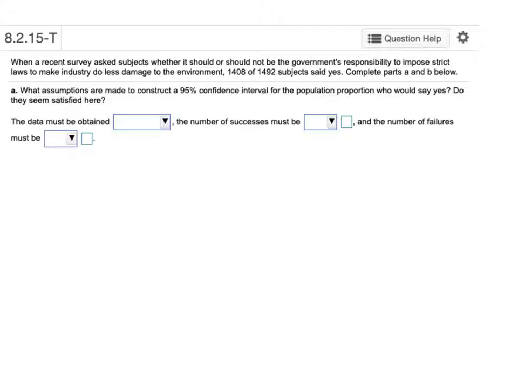So in this question, we had a survey question that asked, should it be government's responsibility to impose laws to industry to do less damage to the environment? And 1,408 out of 1,492 subjects said yes. So that's a very high percentage if you think about it. So this is a question that most people said yes to.